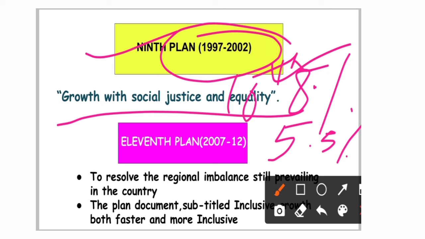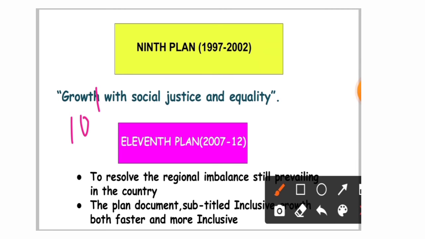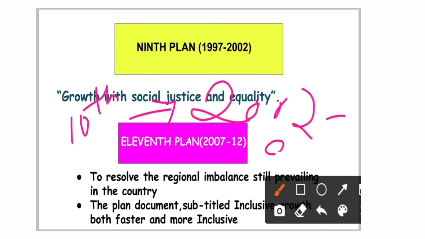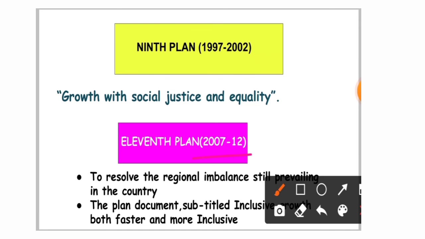I'm really sorry I have not given the date, but that was not that important. Just remember, the period for the 10th 5-year plan was 2002 to 2007. Okay, now let's move to the 11th plan. In the 11th plan, the period is 2007 to 2012. What was the agenda?